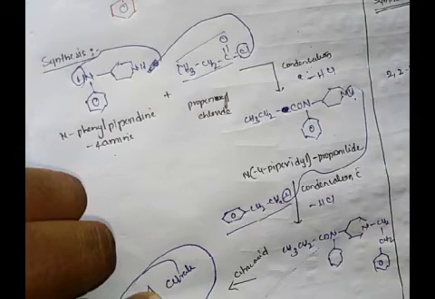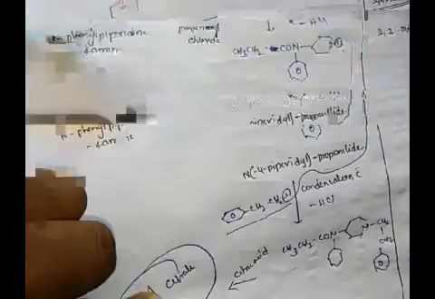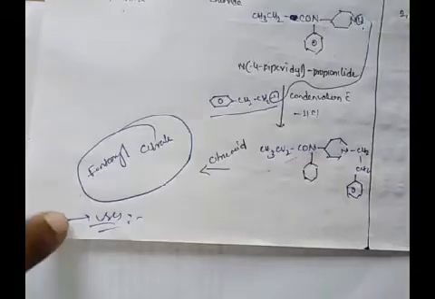Don't write the name, like fentanyl citrate. It is better to write the structure of the fentanyl citrate here. Then you have to go for uses. At last you have to write uses. This is the way of writing the synthesis of a drug. Okay, this is about synthesis of fentanyl citrate.